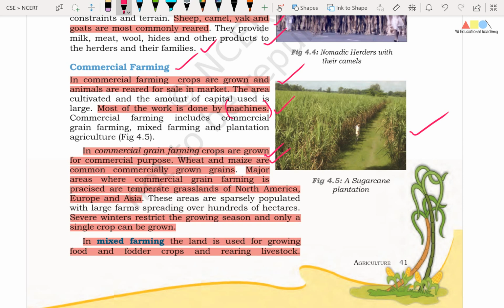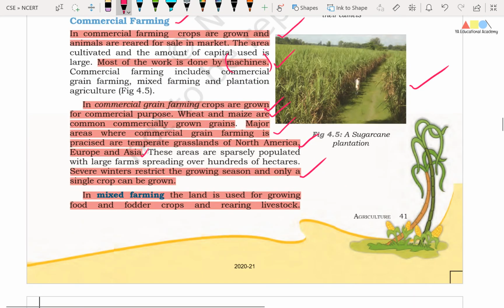Right friends, wheat and maize are common commercially grown grains, and major areas where commercial grain farming is practiced are temperate grasslands of North America, Europe and Asia. Right friends, severe winters restrict the growing season and only a single crop can be grown. Here climate plays an important role, especially the winter season.